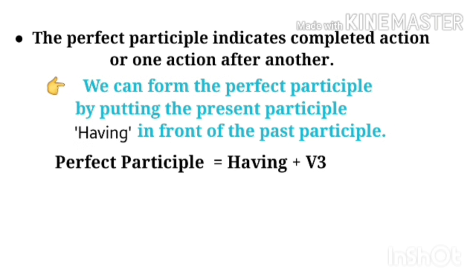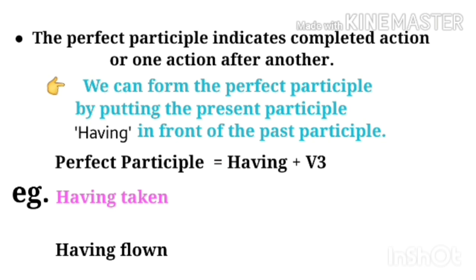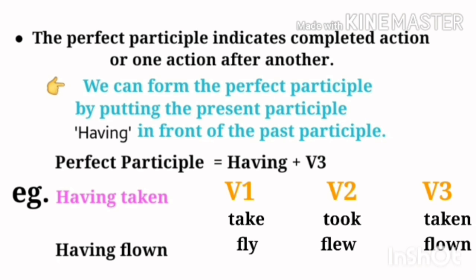Now the next and last participle is perfect participle. The perfect participle generally indicates a completed action, or one action done after the other. We can use the form having plus V3, like having taken, having flown. So having indicates that the action is completed, and V3, like take, took, taken. So taken is V3. Fly, flew, flown. So flown is V3. So after having, we have to use the V3 form in perfect participle.